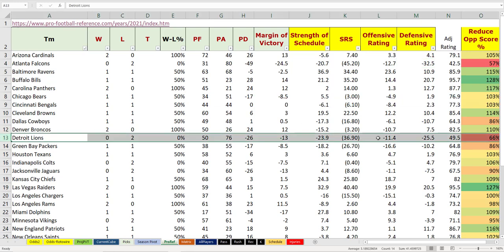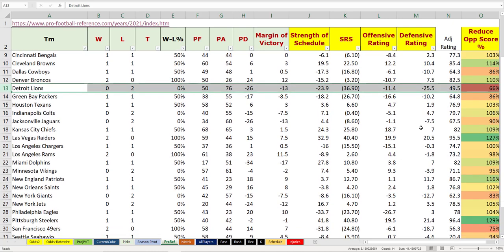Like Detroit, bad. I mean, Detroit did not cover in that game on Monday night. It's sad. Green Bay finally came out and played. It looks like Rodgers is still playing here. He didn't look happy, but he was playing.